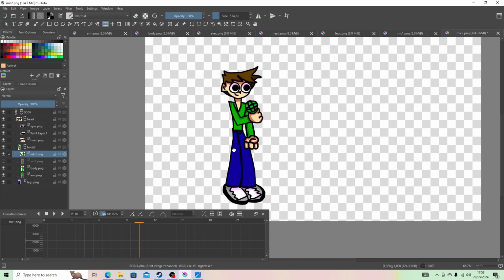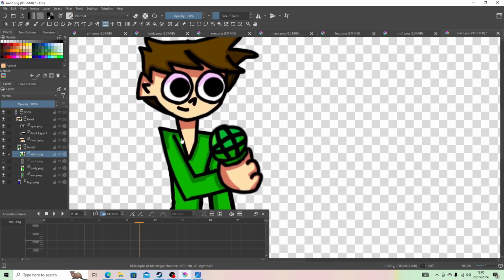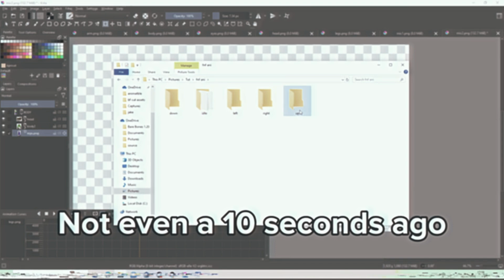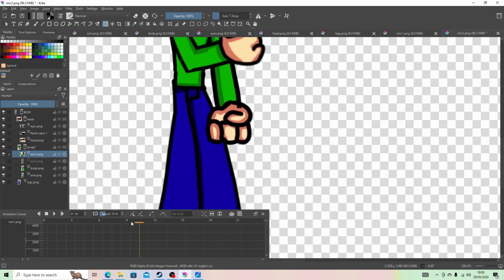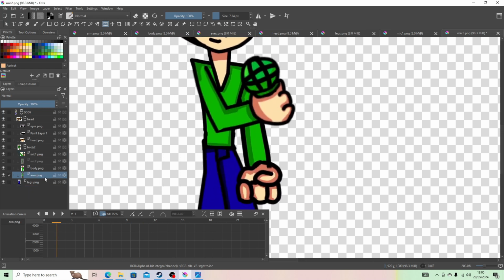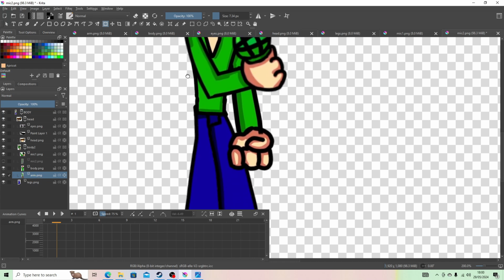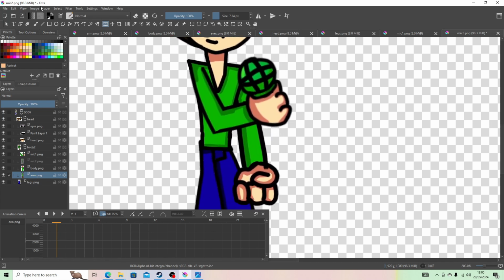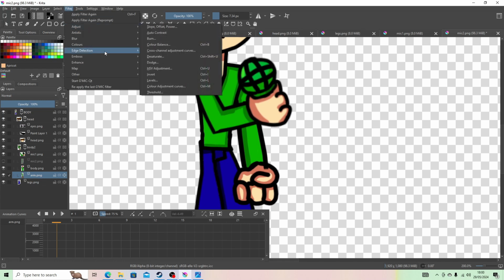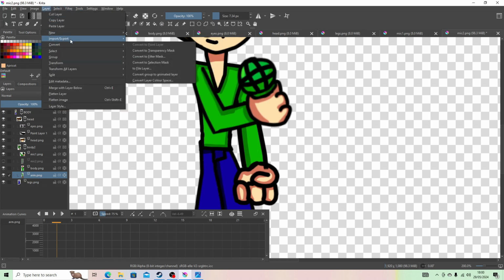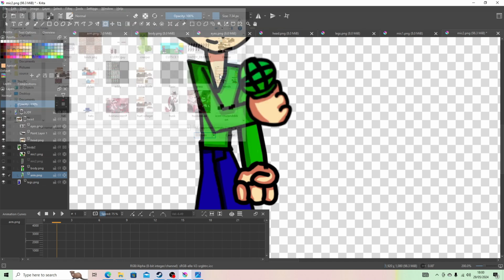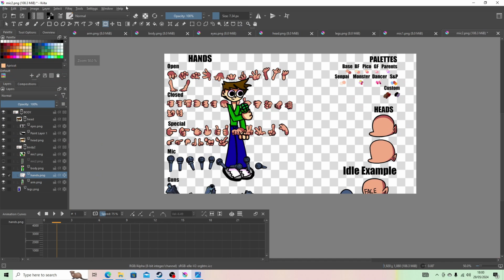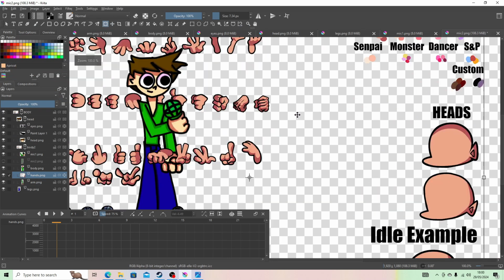Now I'm going to get out my microphone. We'll do the down first. I'm going to say the left frame first. Why not? I want animation. Oh crap! Nope. As well, what you can do, which I'm going to do real quick, if you are an idiot like me, is import a layer. Let me just find it. There we go. We're going to bring in these hands, because you want to catch these hands, son. I don't know what I'm doing.